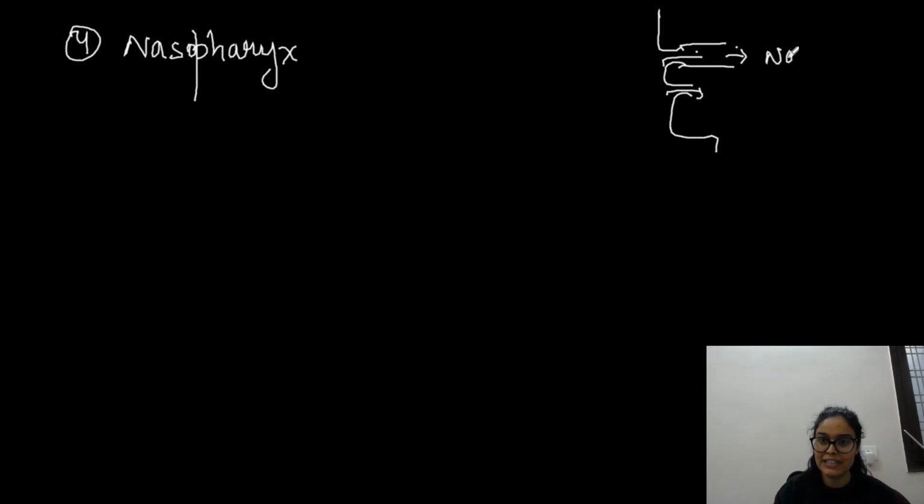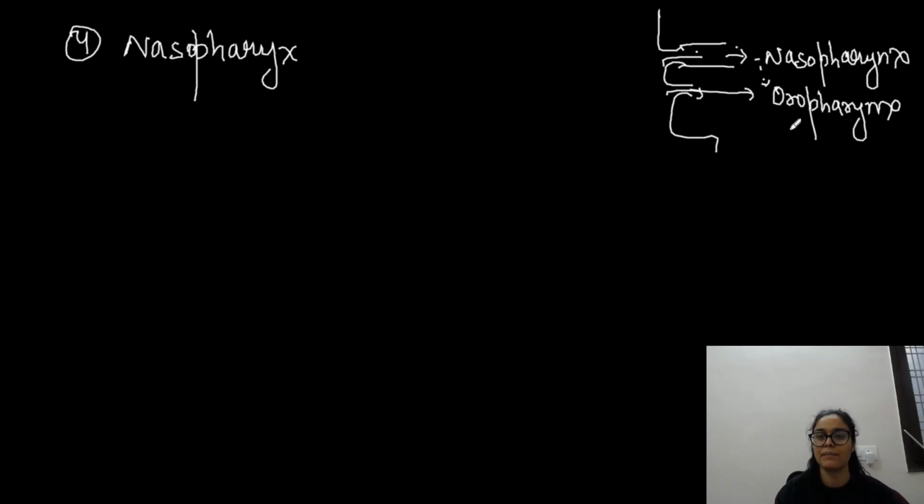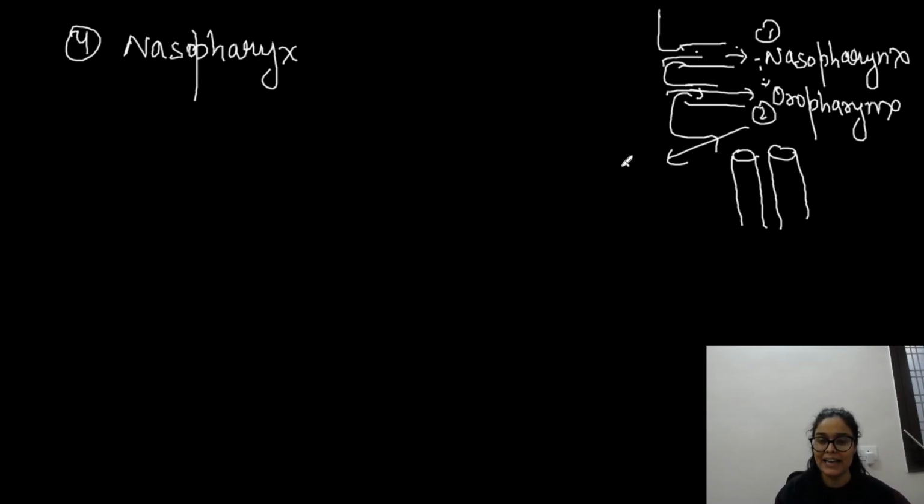So the pharynx has three regions. One is the nasopharynx, where the internal nares would open. Then another one is the oropharynx, where the mouth opens; it is the passage for food and obviously air also comes. And then we have the last part, the laryngopharynx. So the pharynx has three regions, right? And the third one is the laryngopharynx. The laryngopharynx is the region which would separate air and food.